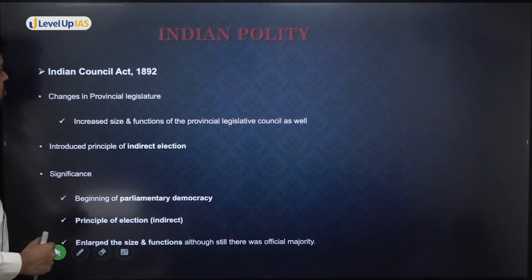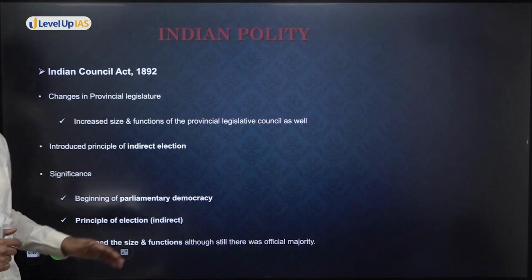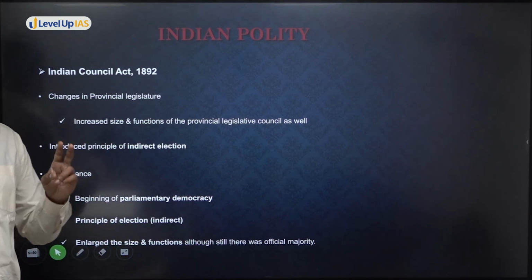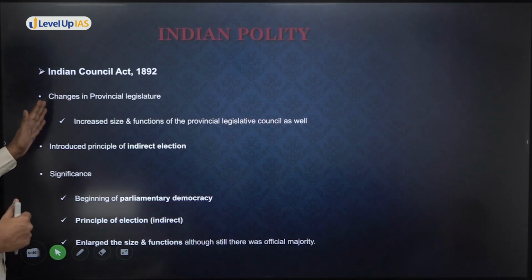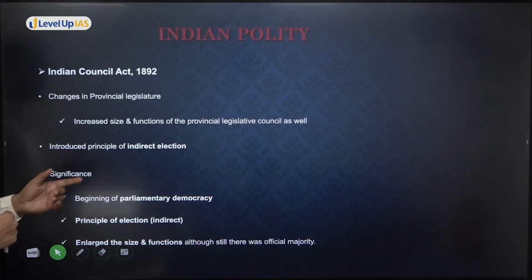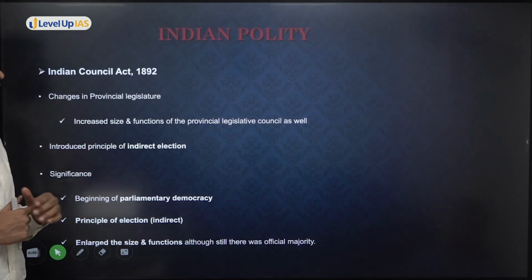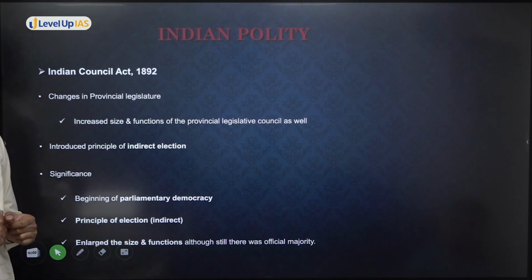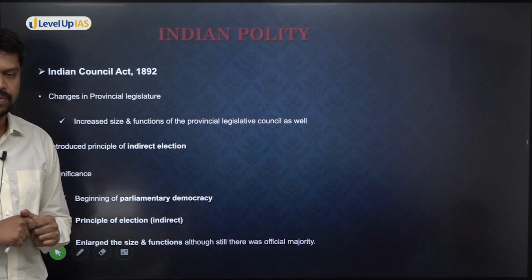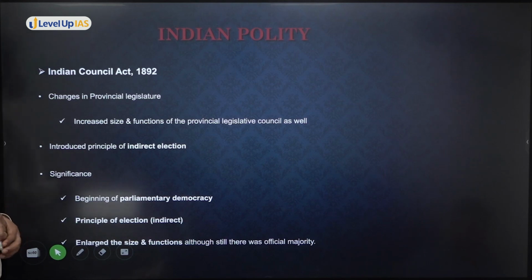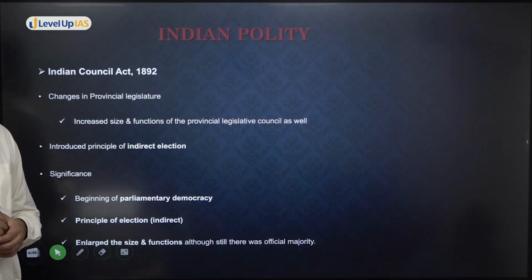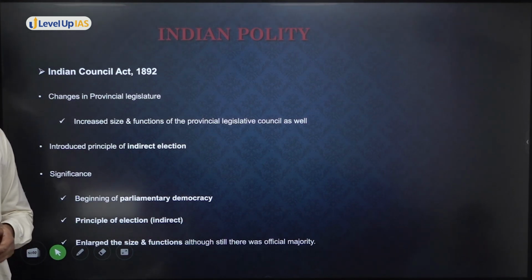So now let us see what are the changes that have been brought in the provincial legislature, because at both the levels the changes are brought in. Central legislature, we have seen. What are the changes in the provincial legislature? There also it increases the size and the functions of the provincial legislative councils as well. And they also introduce a system of indirect election. So here also they have introduced a system of indirect election, but carefully the word has been avoided.